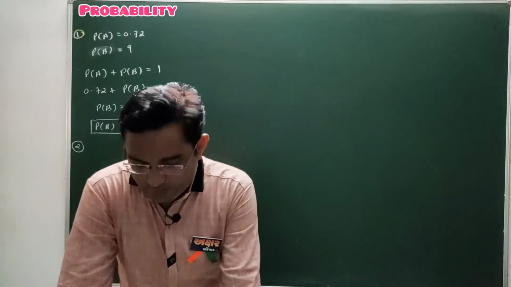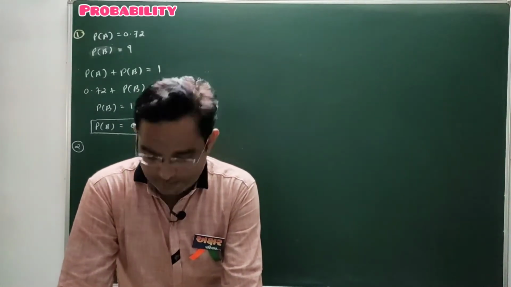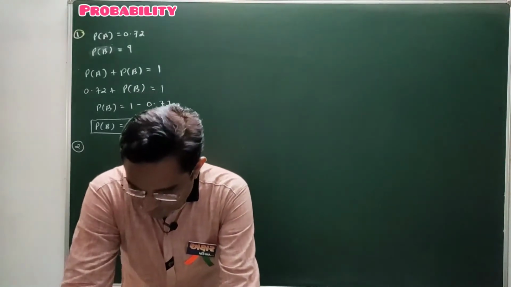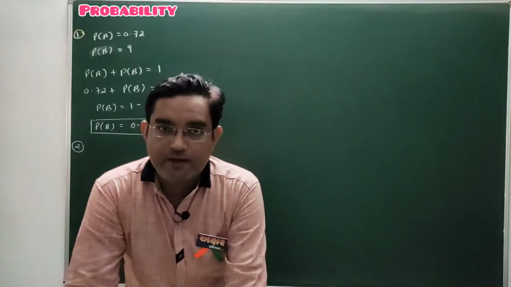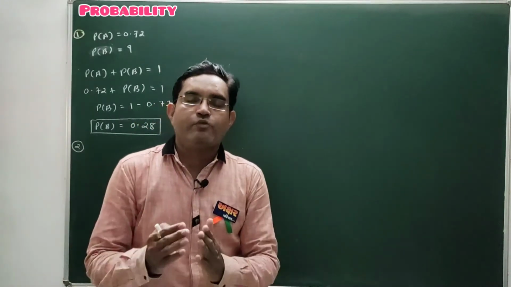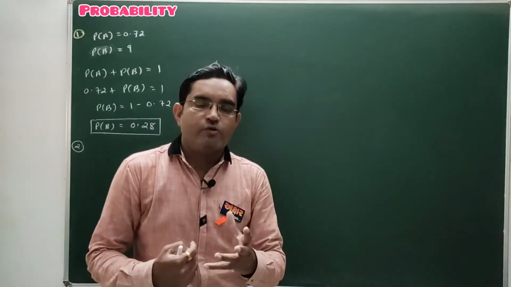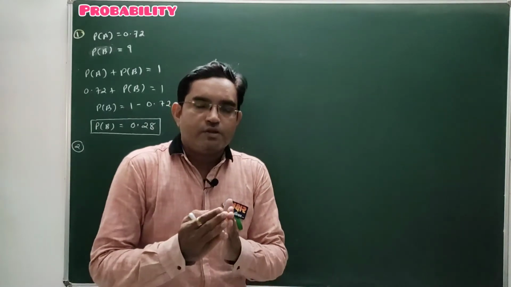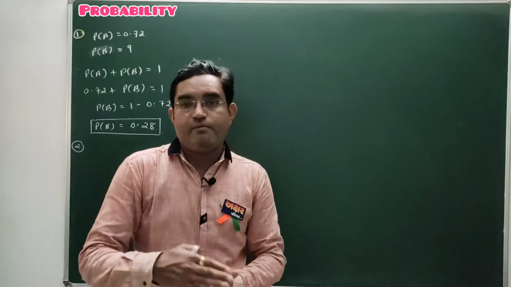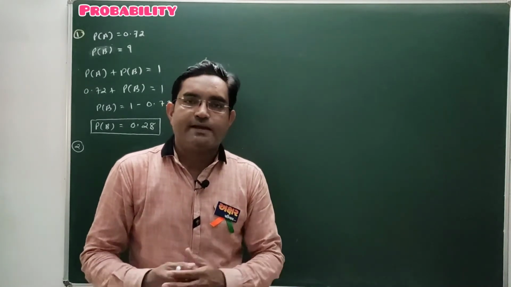If 375 families out of those 500 like the detergent powder, the remaining families disliked it. So two types of opinions are there.